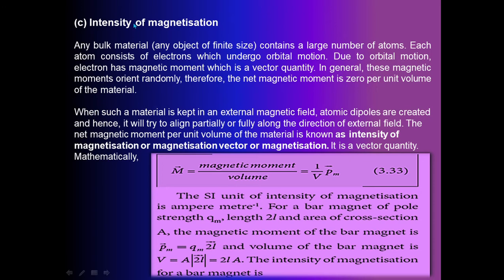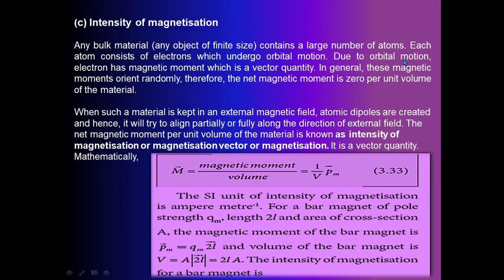Next point is intensity of magnetization. Any bulk material, any object of finite size, contains a large number of atoms. An atom consists of electrons which undergo orbital motion. Already we know this concept from your basic fundamentals.